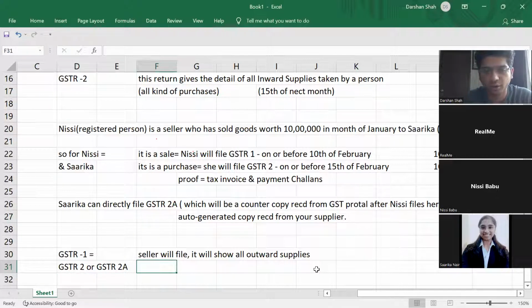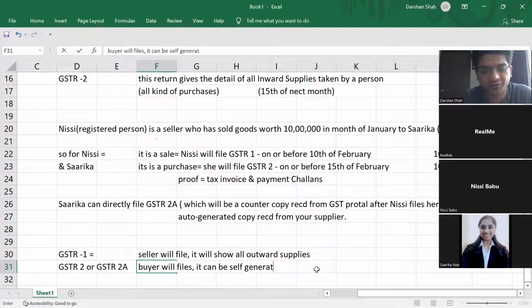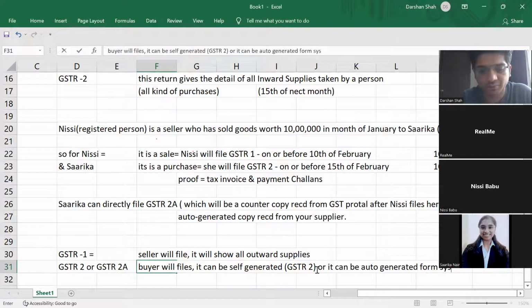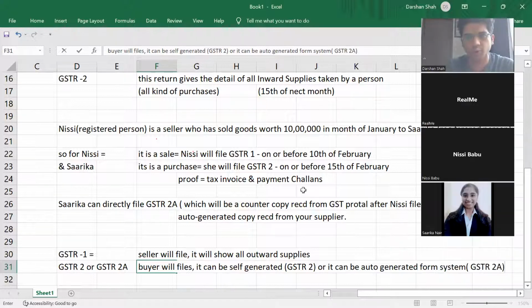The buyer will file it, and if it is self-generated, it is called GSTR2. Or it can be auto-generated from the system, and if it is auto-generated, it will be called GSTR2A. A stands for auto-generated.